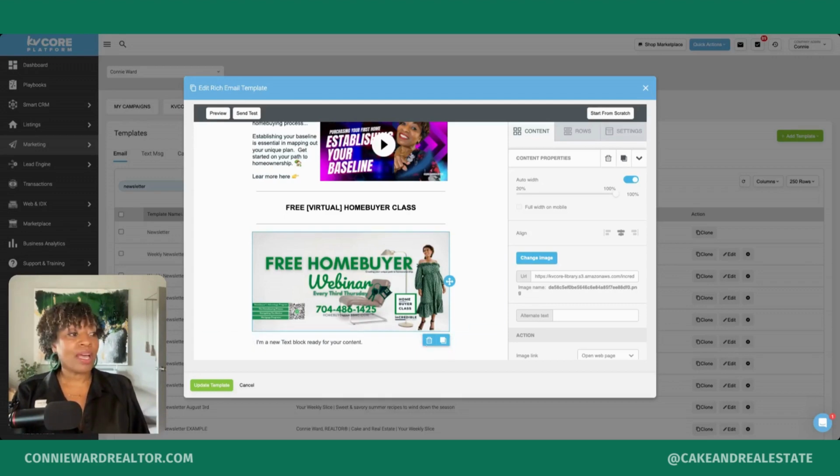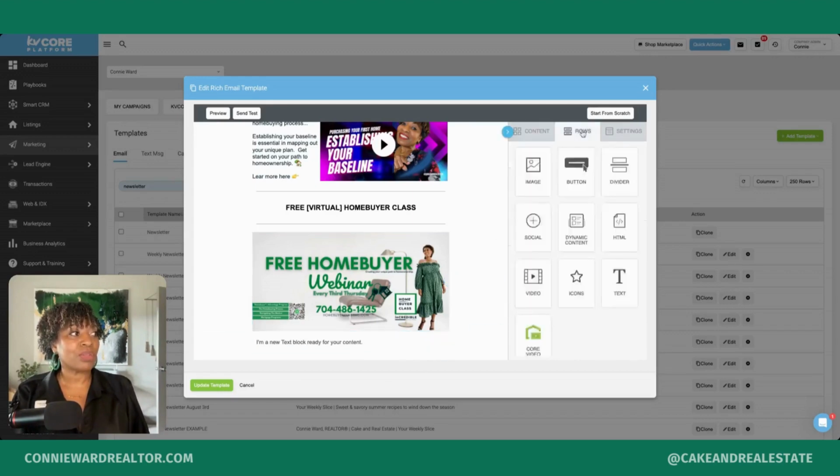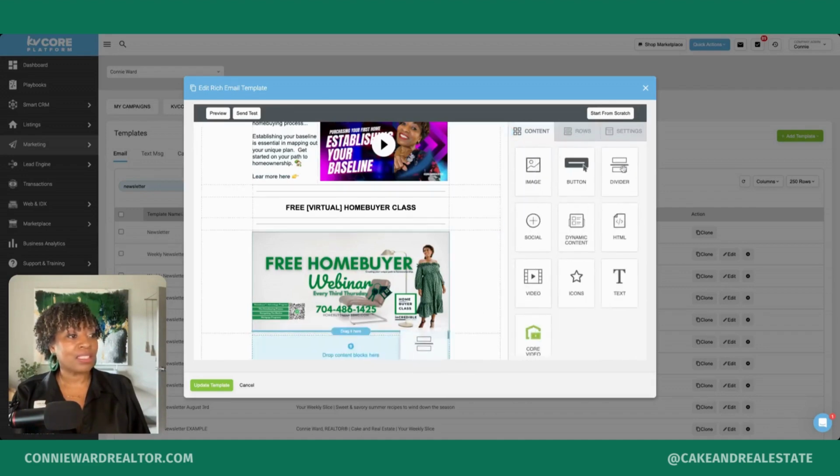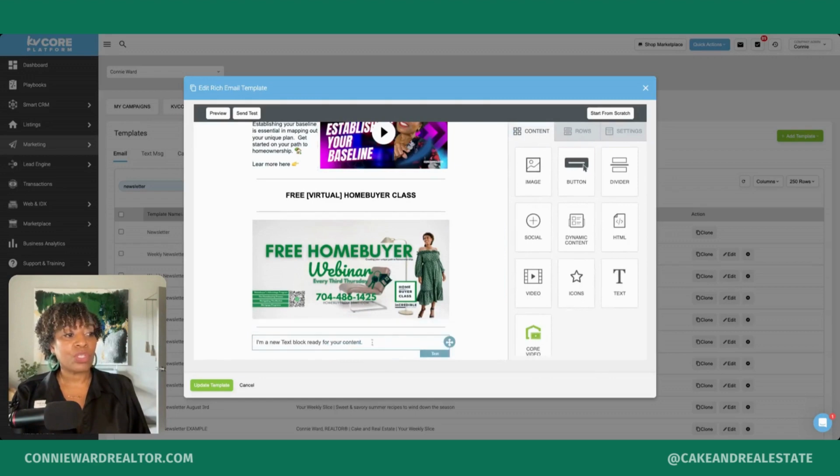So we have actually a divider is what I need under this image. So I need to add another row. So you see I can insert my divider above or below this last content block. So I want it above. And so I want to add the divider here. So once you get accustomed to dragging and dropping things where they go, it'll get a lot easier.